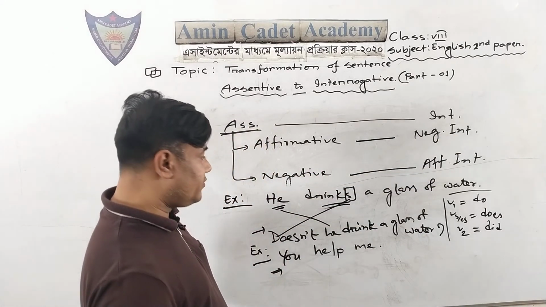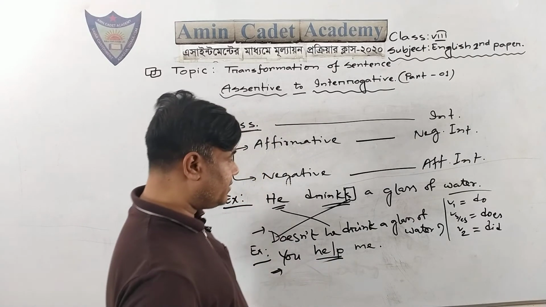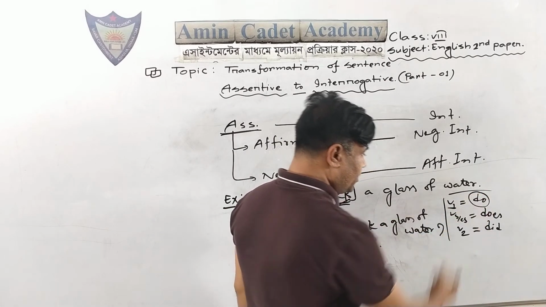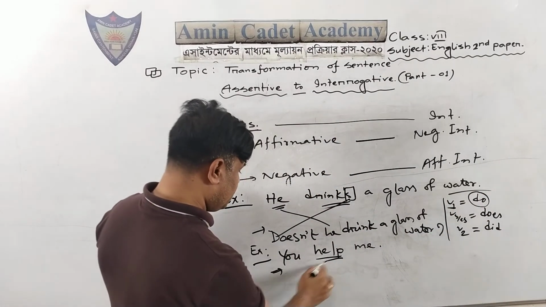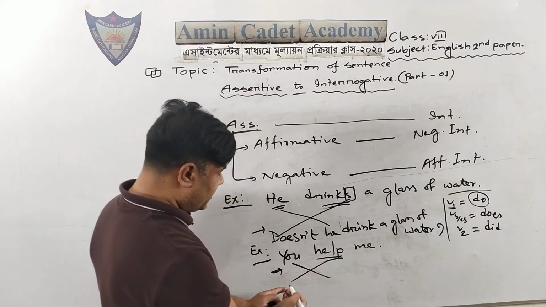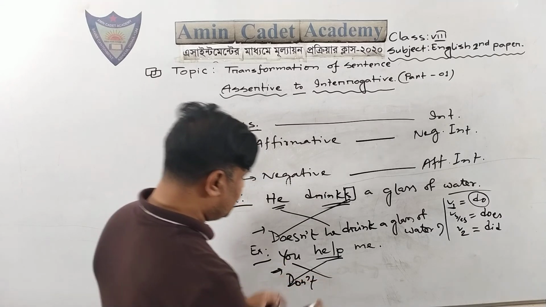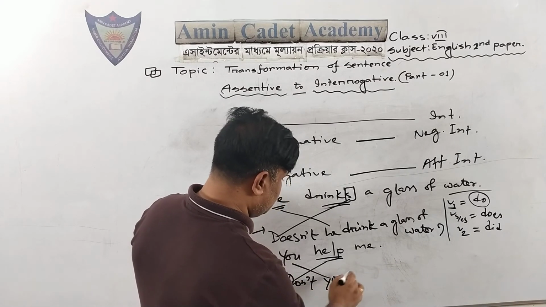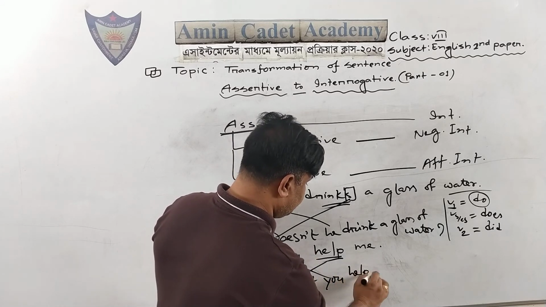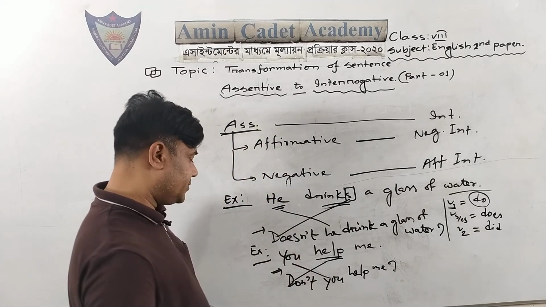So how is it possible for us to perform? Here help is principal verb or base form of verb. Here auxiliary verb will be do, then cross, do will be placed here with negative form. So here will be don't, then subject you, don't you, then rest of the sentence, help me, then note of interrogation.